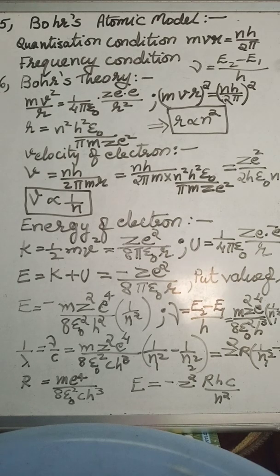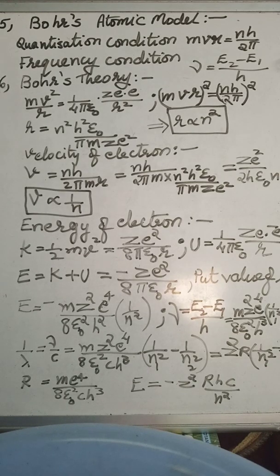It means electrons cannot remain in any of the orbits. It goes to a particular orbit depending upon their angular momentum. That is the first Bohr's theory, which is called the quantization condition. n is the quantum number and h is Planck's constant.